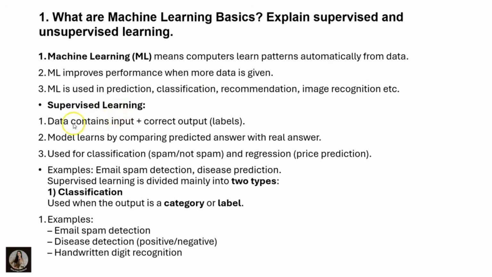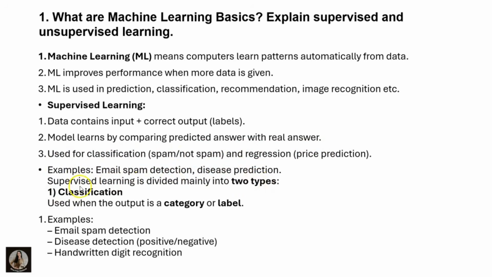Supervised learning means the data contains the input and the correct output, which is labeled. Remember, supervised means labeled data. The model learns by comparing predicted answers with the real answer. It is used for classification, such as spam or not spam, and regression, such as price prediction. For example, email spam detection and disease prediction. Supervised learning is divided mainly into two types.